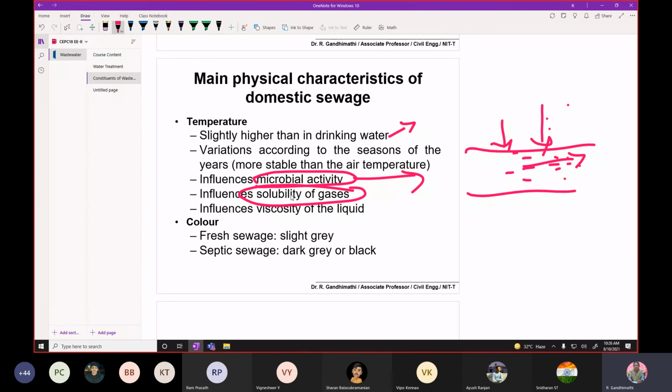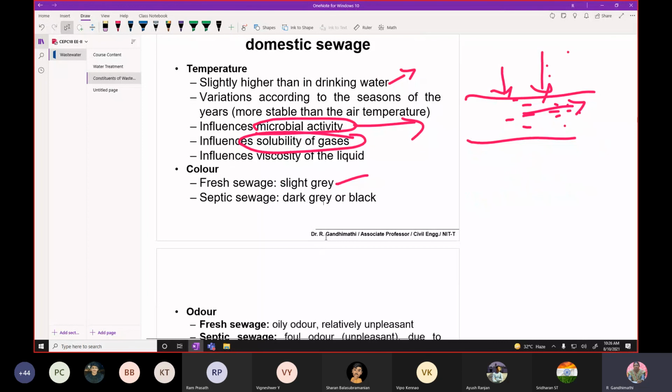That indicates septic sewage, which has no dissolved oxygen and is completely full of organics. Fresh sewage has some dissolved oxygen. You can see the black color on the road near drains, which means it is completely devoid of dissolved oxygen. That is a good indicator for dissolved oxygen.